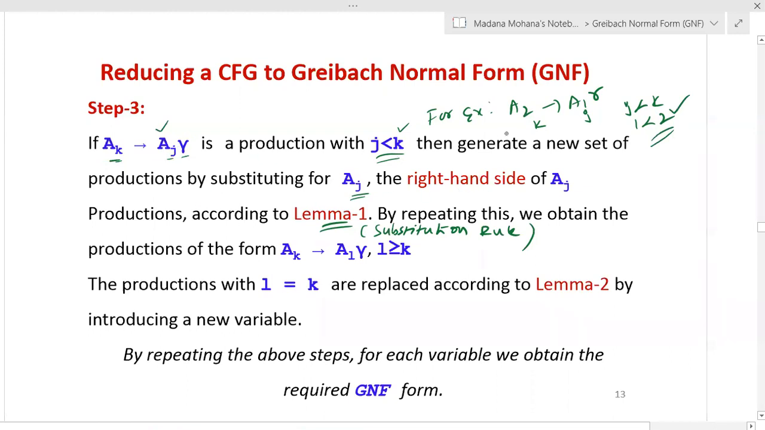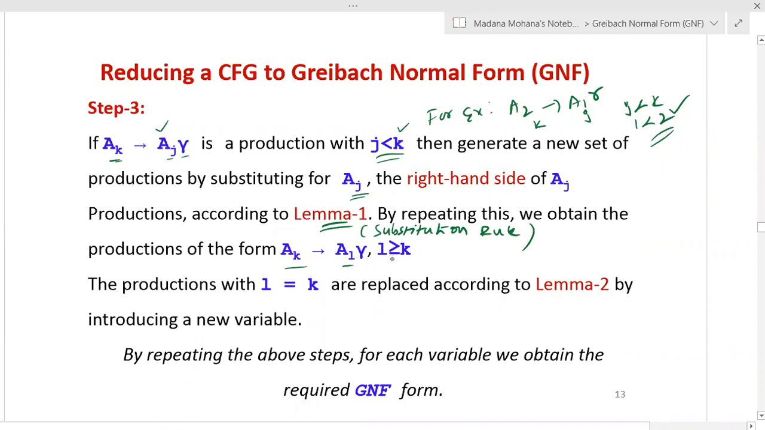Then you will generate the new set of productions by using lemma 1, that is the substitution rule. Like that you have to repeat this. Finally, we obtain the productions of the form: here you can see after applying substitution, that means AJ is substituted by its corresponding productions. Then the left hand side variable has no change. AK derives AL gamma. Now AJ is reduced to AL.